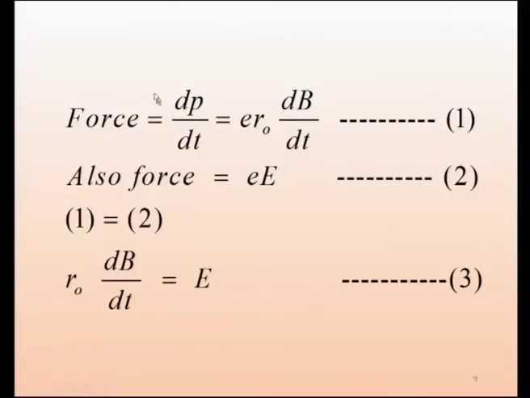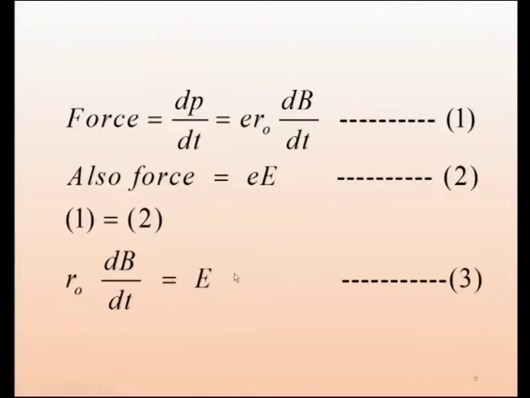Now, what is the force acting on the electron? Force is nothing but the rate of change of momentum. So, already we had the p expression. Force is nothing but dp by dt. So, I can write it as e r naught into dB by dt, because from the earlier expression p is Be r naught. Now, here e is a constant, and we want r naught to be constant, same orbit. So, the variable is only B. Under differentiation we have got only B, and these two constants are taken outside.